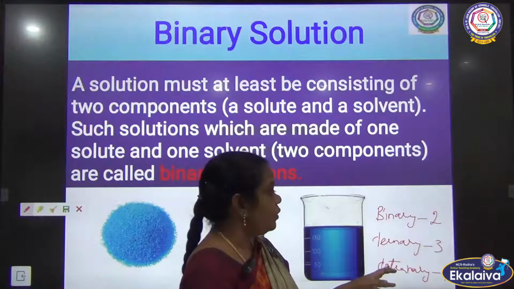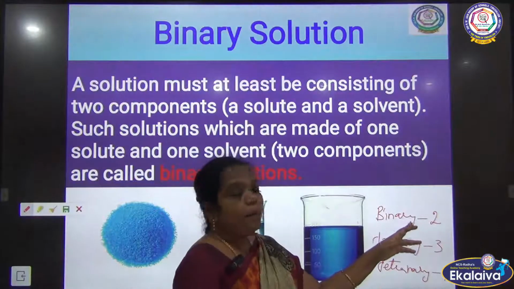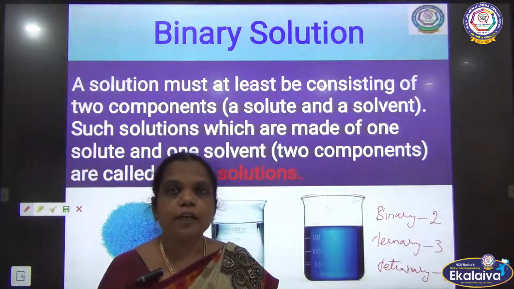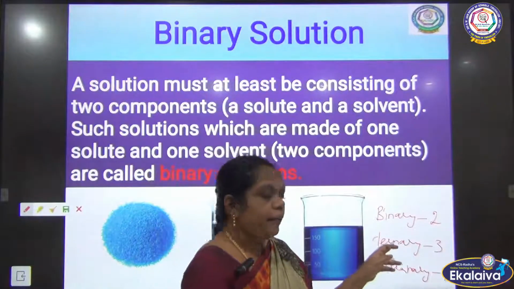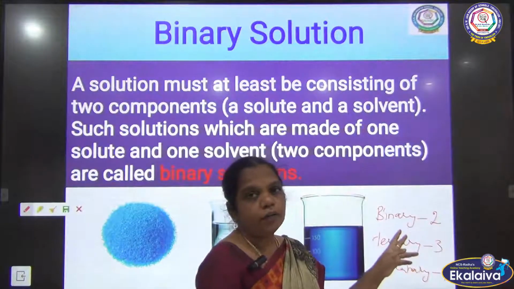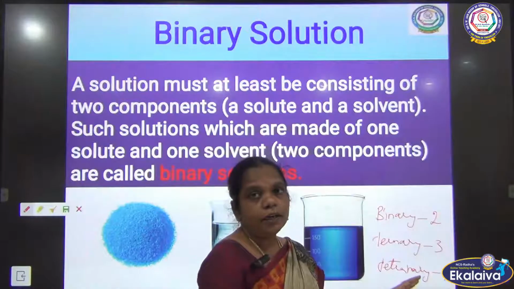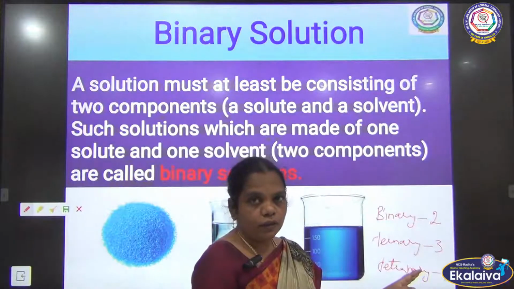A binary solution contains one solute and one solvent. In trinary, two solute particles and one solvent particle, and in tetranary, three solute particles and one solvent particle.